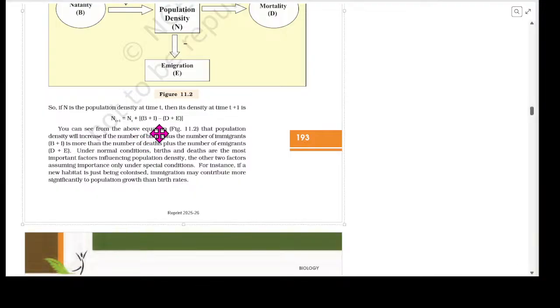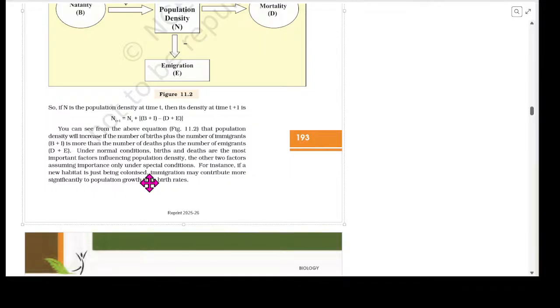You can see from the above equation that population density will increase if the number of births plus the number of immigrants is more than the number of deaths plus the number of emigrants. Under normal conditions, births and deaths are the most important factors influencing population density. The other two factors assume importance only under special conditions.